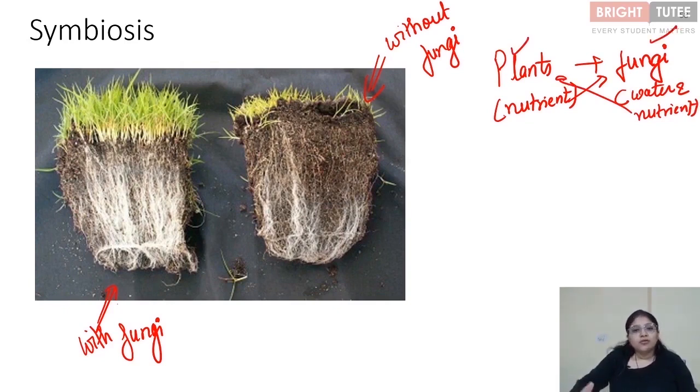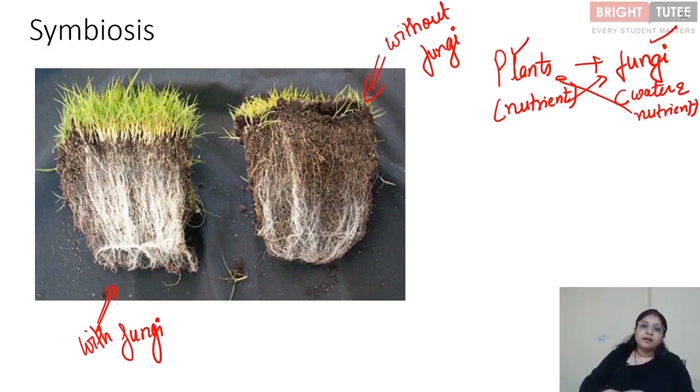Symbiotic relationships are not only seen in plants, they're also seen in animals. And this is a very useful relationship for both the organisms that are present in this particular relationship. Symbiosis can be because of shelter, because of food, because of the need of nutrients, right? So both the organisms will be benefited.